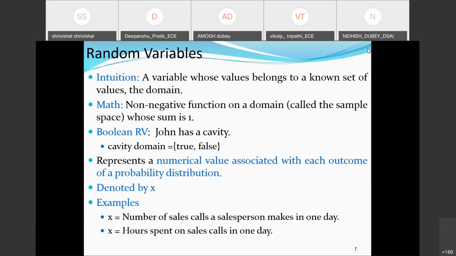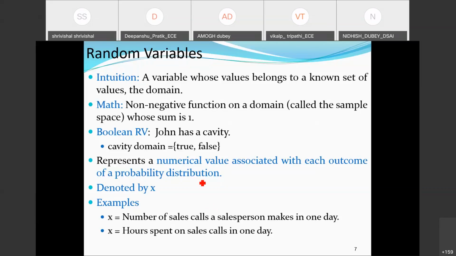From the mathematical point of view, it's a non-negative function on a domain, and the summation of all the function values will lead to unity, which we have already discussed earlier in the context of probabilities and already verified.